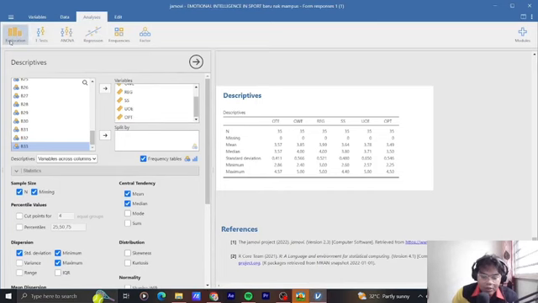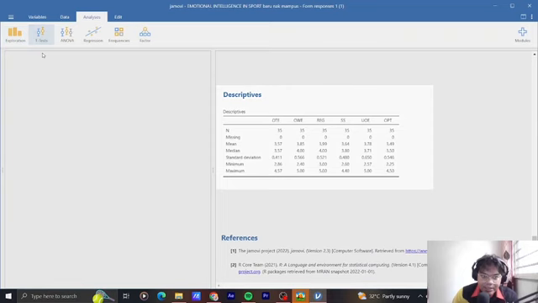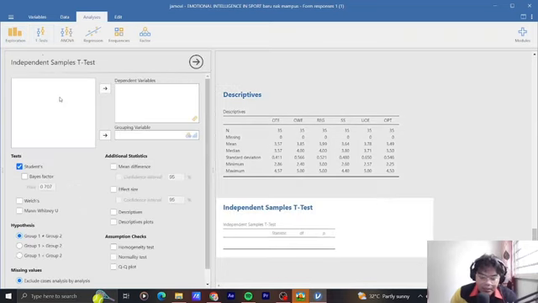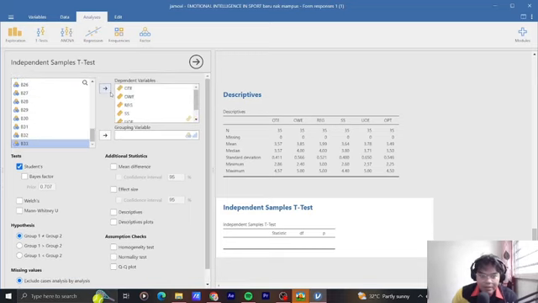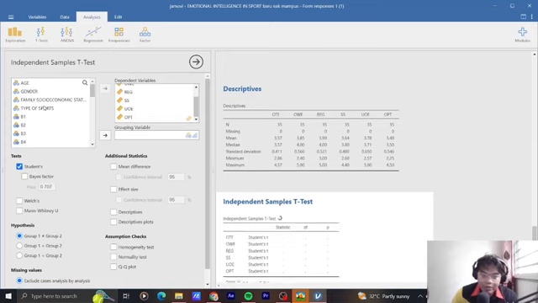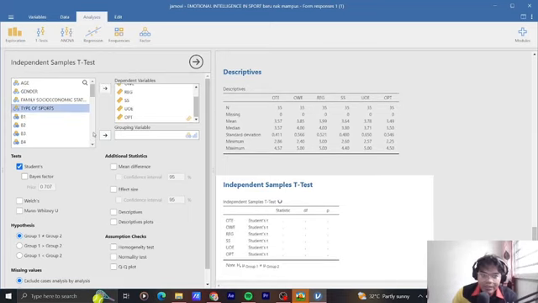First of all, how do we run the independent t-test? We go to T-Tests and click on Independent Samples T-Test. Then we put our variables into the dependent variables box. Since we are looking at the type of sport, we key the type of sport into the grouping variable.